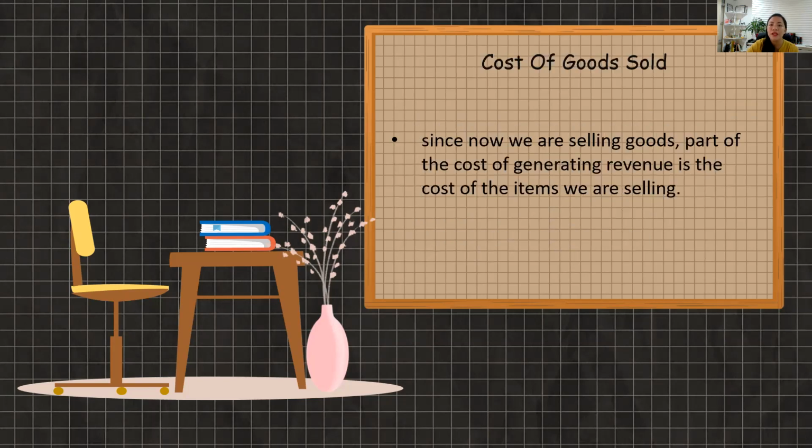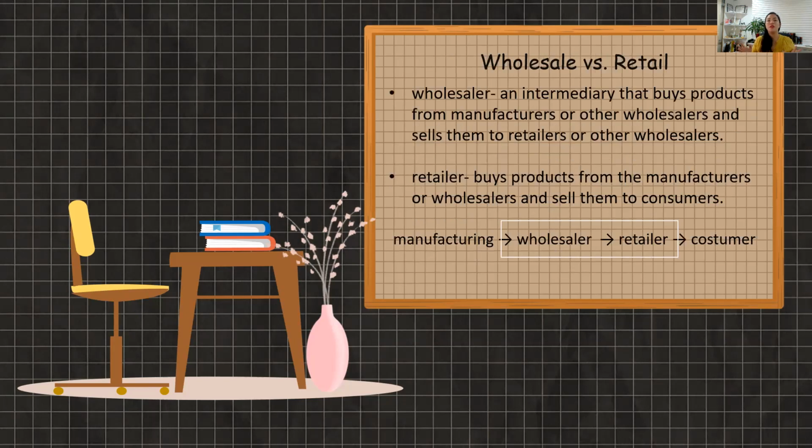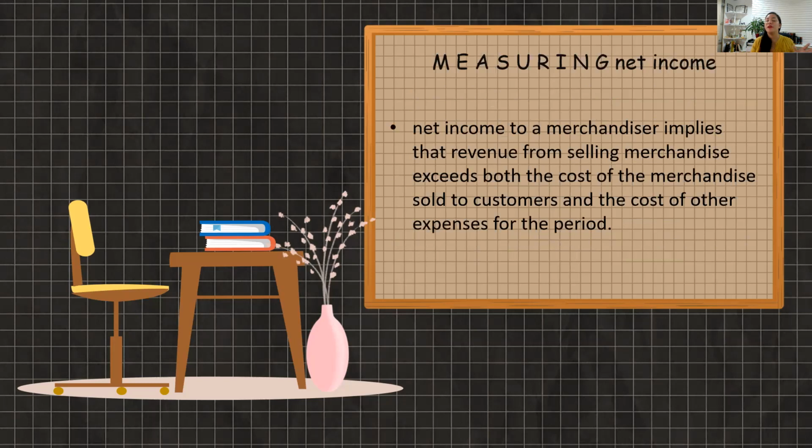So, cost of goods sold. Since now we are selling goods, part of the cost of generating revenue is the cost of the items we are selling. Okay, so wholesaler versus retailer. Wholesaler, an intermediary that buys products from the manufacturer or the wholesaler and sells them to retailers or other wholesalers. While a retailer buys products from the manufacturer or wholesaler and sells them to consumers directly. Manufacturer, wholesaler, retailer, customer.